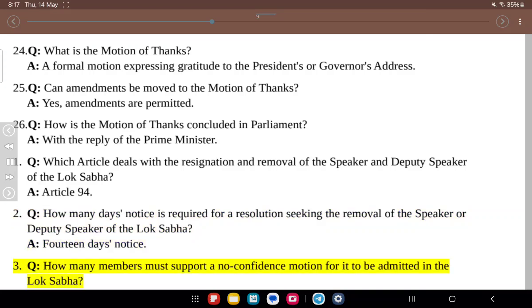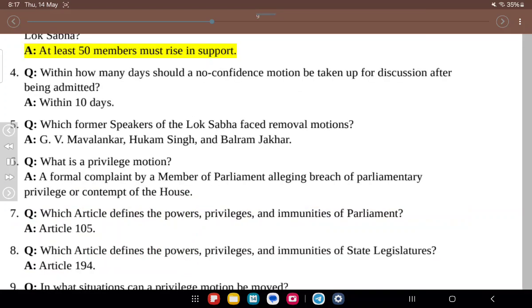3. Q. How many members must support a no-confidence motion for it to be admitted in the Lok Sabha? A. At least 50 members must rise in support. 4. Q. Within how many days should a no-confidence motion be taken up for discussion after being admitted? A. Within 10 days. 5. Q. Which former speakers of the Lok Sabha faced removal motions? A. G. V. Mavlinkar, Hukam Singh, and Balram Jakhar.